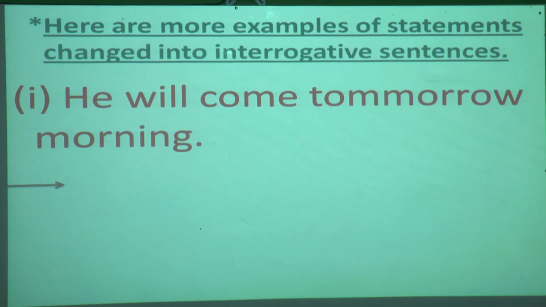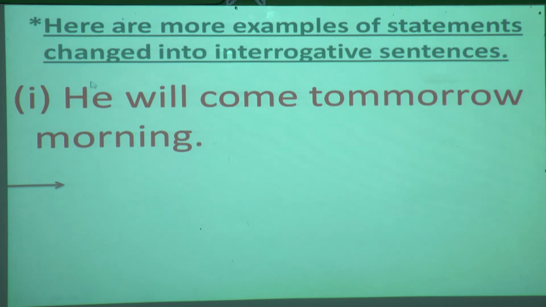Now here are some more examples of statements changed into interrogative sentences. Now we will see how it has been changed. He will come tomorrow morning. So students, first you try to recognize how many verbs are there. Yes, here there are two verbs, that is "will" and "come". Can you see here students? Yes, will and come. So according to our rules, what do we have to do when there are two verbs?